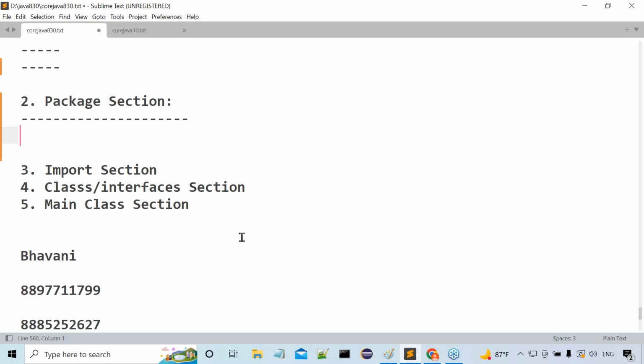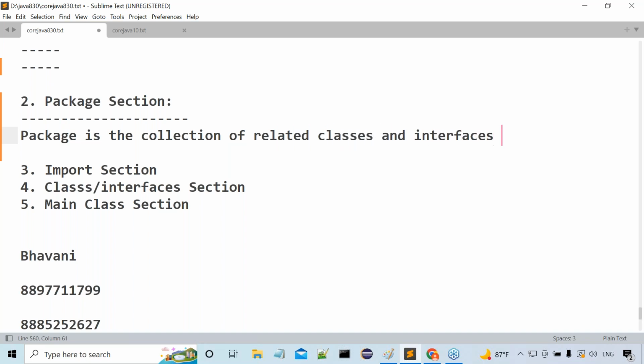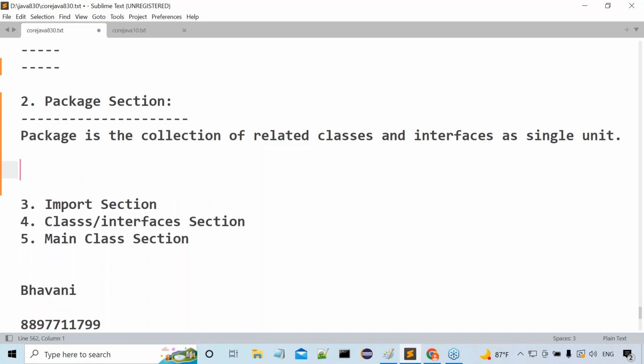Observe carefully: package is the collection of related classes and interfaces as a single unit. Come again, what is a package? Package is the collection of related classes and interfaces as a single unit.